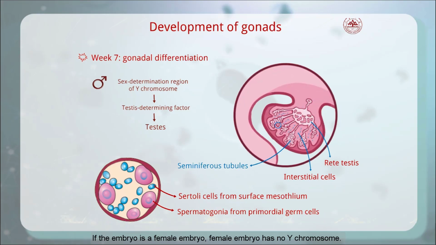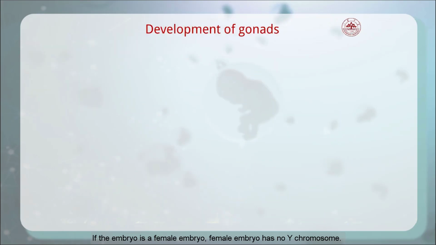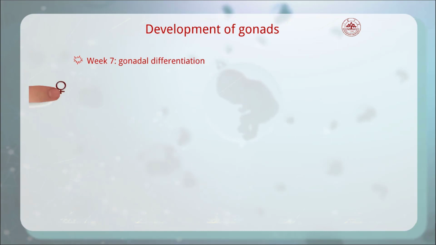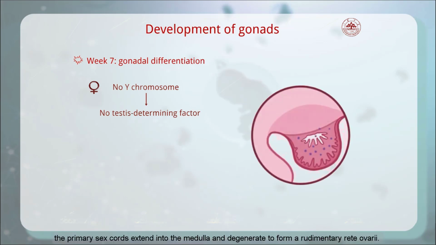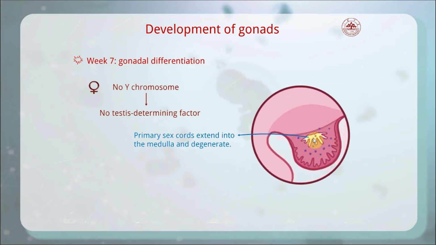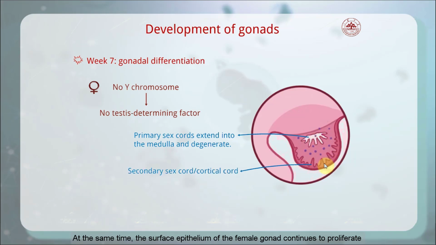If the embryo is female, it has no Y chromosome. Without the influence of the testis determining factor produced by the developing testis, the primary sex cords extend into the medulla and degenerate to form the rudimentary rete ovarii. At the same time, the surface epithelium of the female gonad continues to proliferate and penetrate into the underlying mesenchyme, forming secondary sex cords, also known as cortical cords.